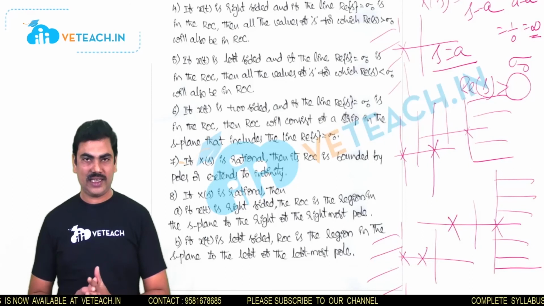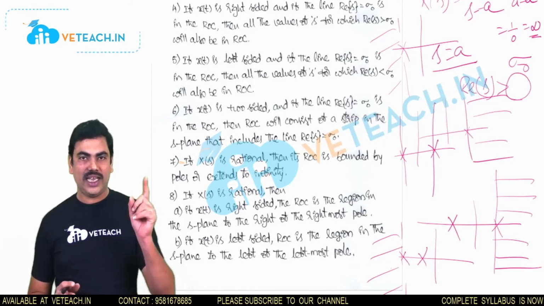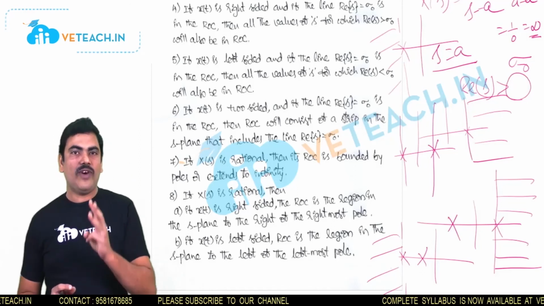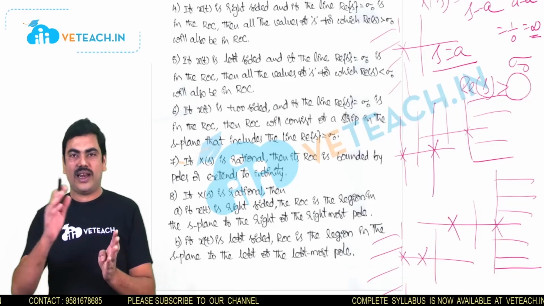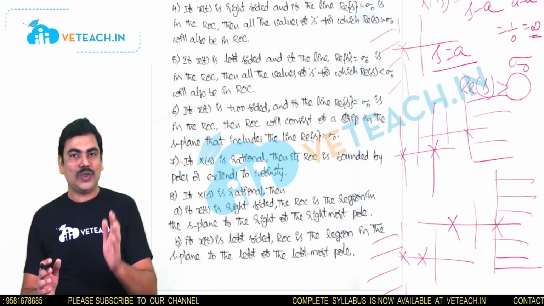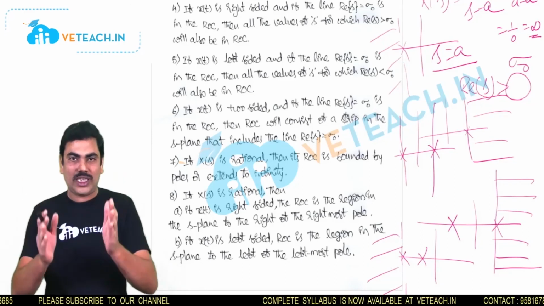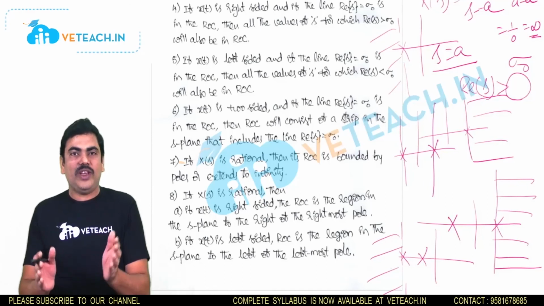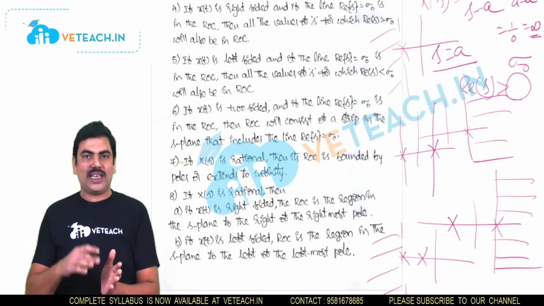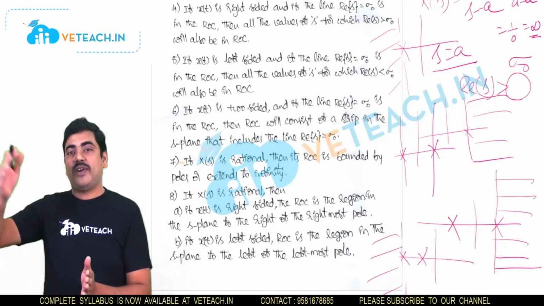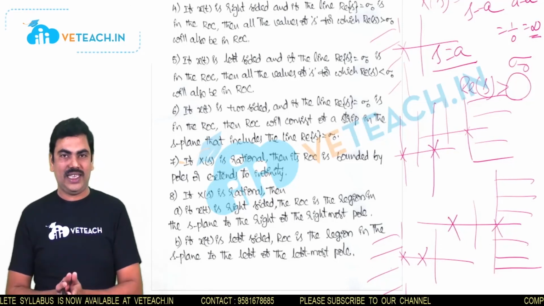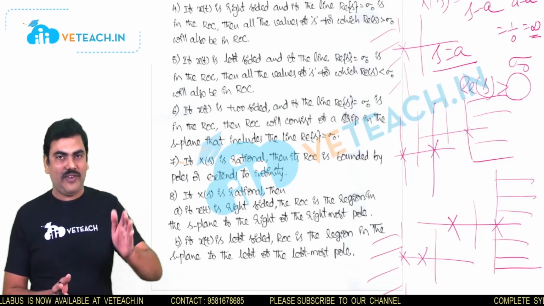So all these 8 properties of ROC are helpful in order to understand the region of convergence of various signals. So simply you can remember it: it consists of strips, and doesn't contain poles. For the finite duration signal, the entire S-plane. For the right-sided signal, the ROC is towards the right side. For the left-sided signal, the ROC is towards the left side. For the two-sided signal, the ROC is between two strips, and it is always specified between poles or from poles towards infinity. And when you have a combination of right-sided signals, the ROC is to the right of the rightmost pole, and when you have a combination of two or more left-sided signals, the ROC is to the left of the leftmost pole.